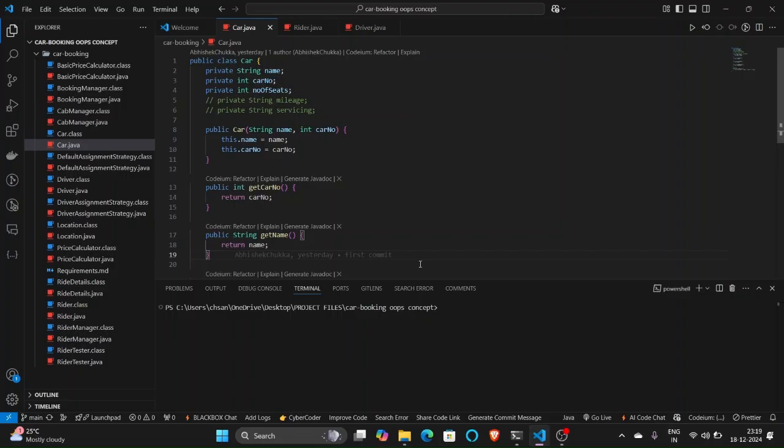That means we need to look at the drivers available in a particular location, and the driver who is nearby should be assigned to the rider, so that the rider's time is saved and the booking goes on very smoothly.